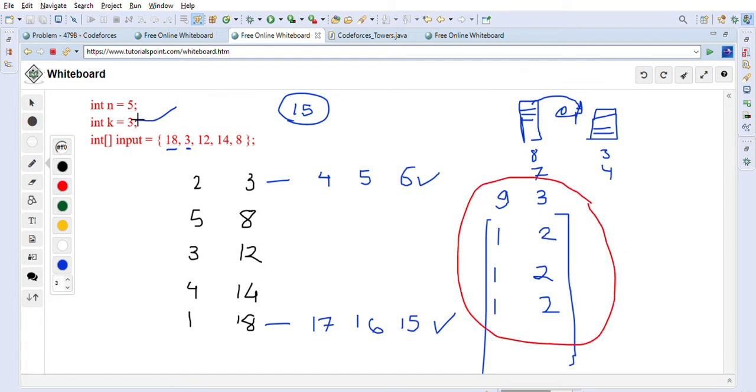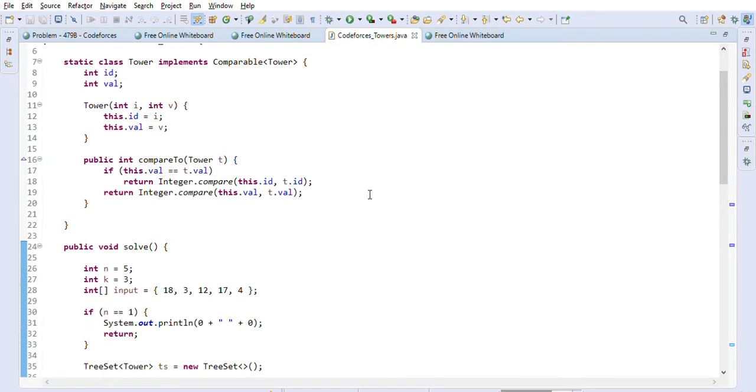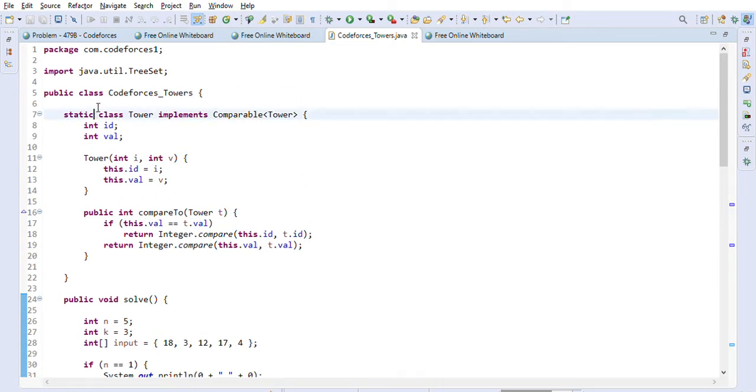So let's take this sample, and we can run the Java code with this sample, and we will go through other examples after that. So let's go ahead here. First thing, as you can see, we created a class called Tower, and it is implementing the Comparable interface of Java, which means that we have to implement the compareTo method.